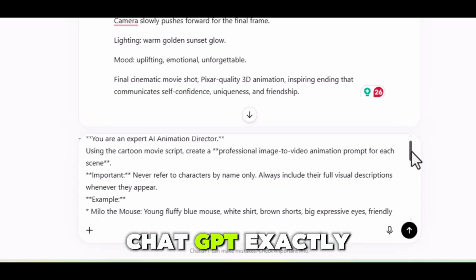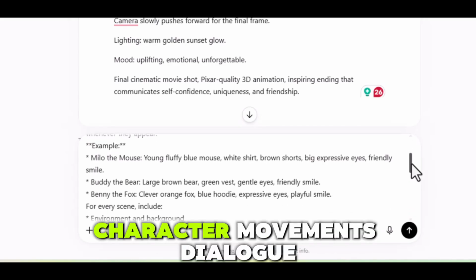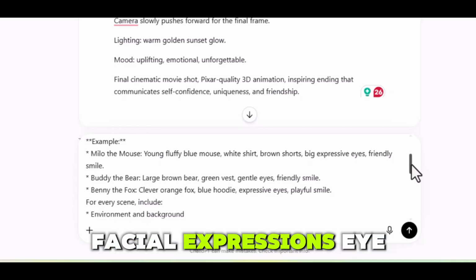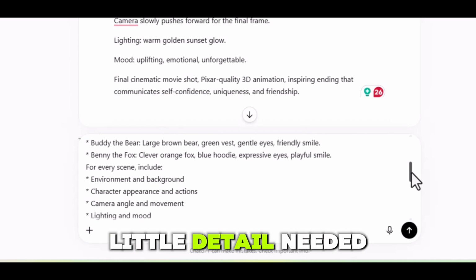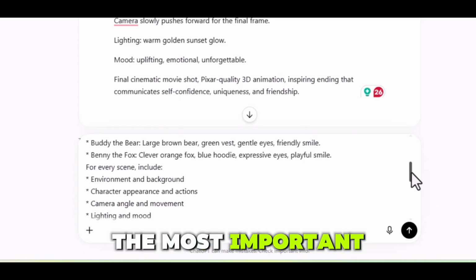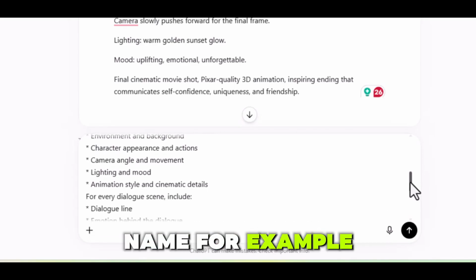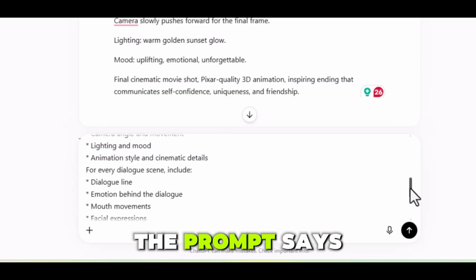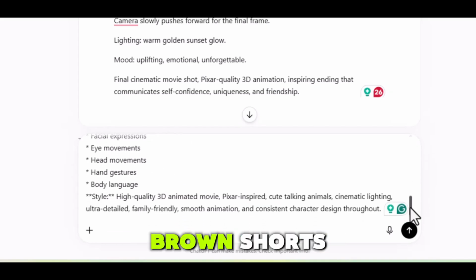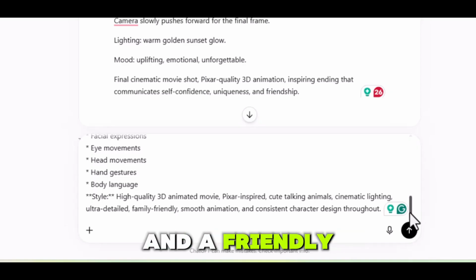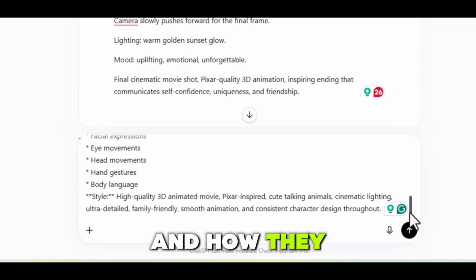This prompt tells ChatGPT exactly how each scene should be animated. It includes character descriptions, character movements, dialogue, facial expressions, eye movements, camera movements, emotions, lighting, and every little detail needed to bring the scene to life. The most important part is that every character is described by appearance, not just by name. For example, instead of saying Milo talks, the prompt says Milo the mouse, a young fluffy blue mouse with big pink ears, a white shirt, brown shorts, big expressive eyes, and a friendly smile. This helps the AI understand exactly which character should be speaking and how they should behave.